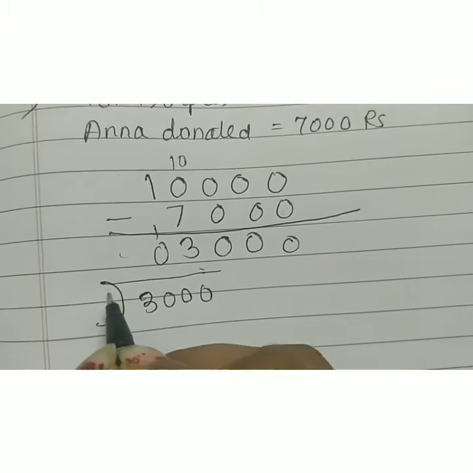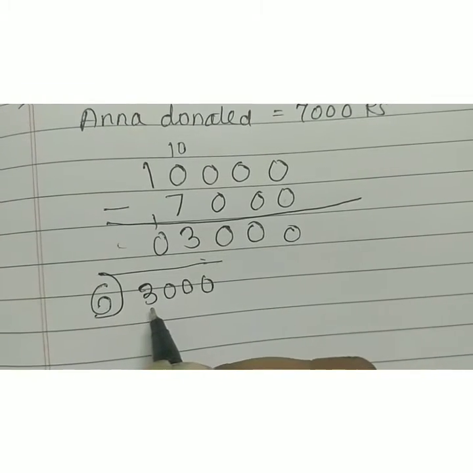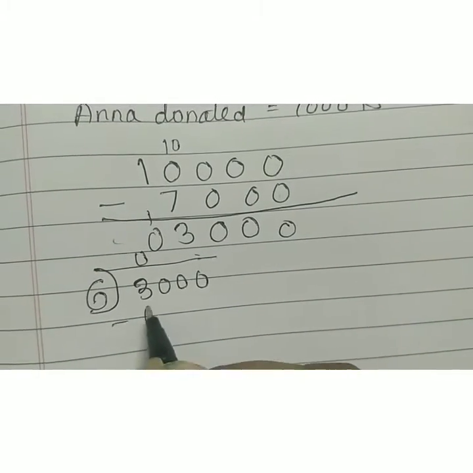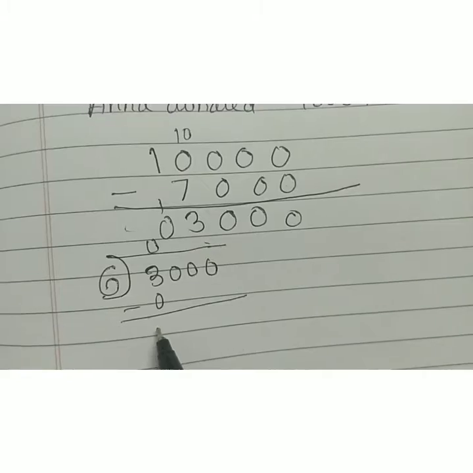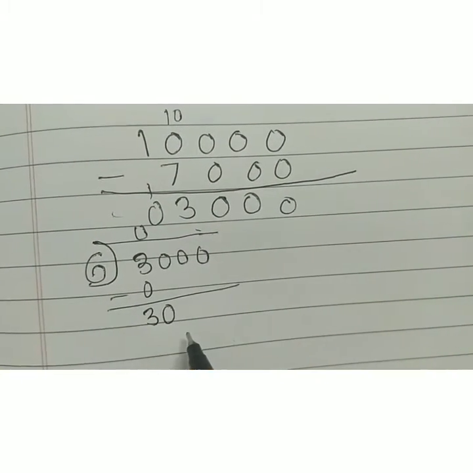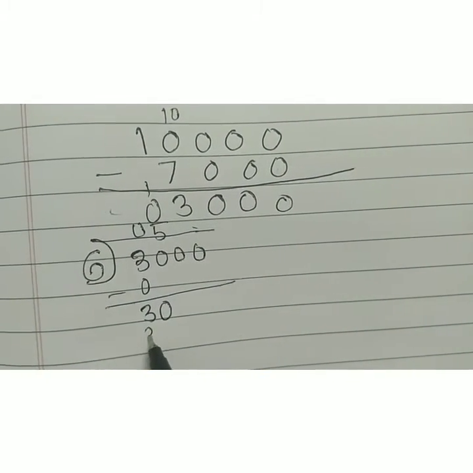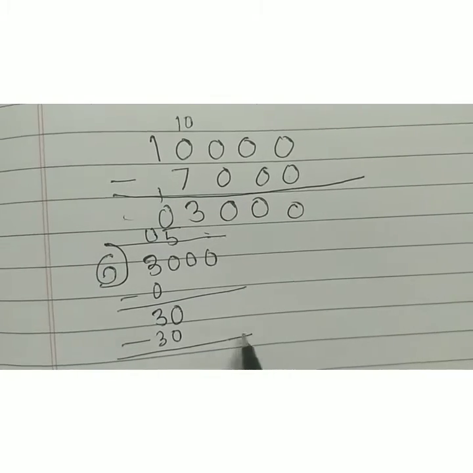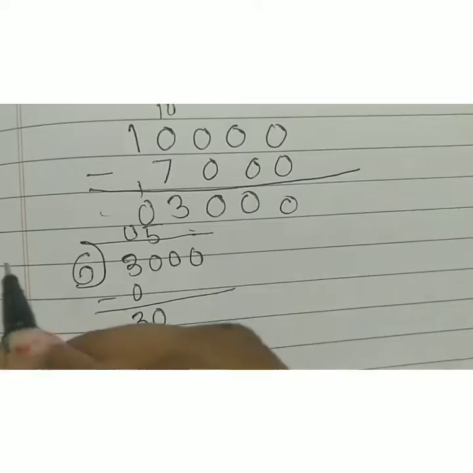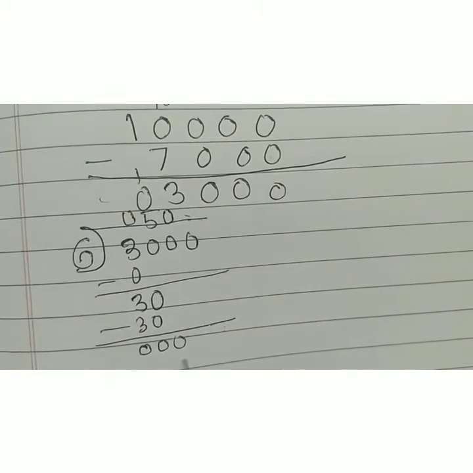3,000 among 6 students. Okay, can we divide 3 by 6? No. So 0 3, let's take 0 down. So 6 5s are 30. Again 0 will come down. Can we divide 0 by 6? No, 0. So subtract 0.